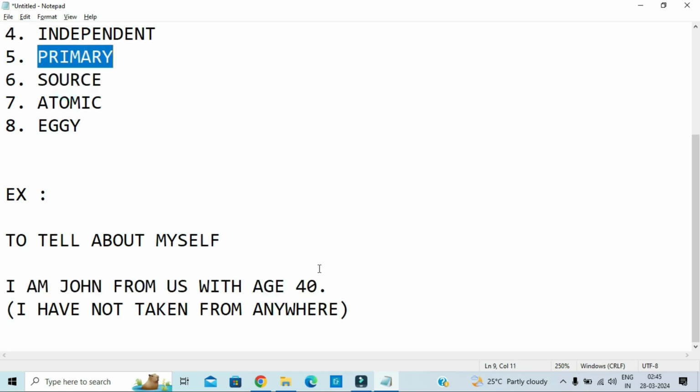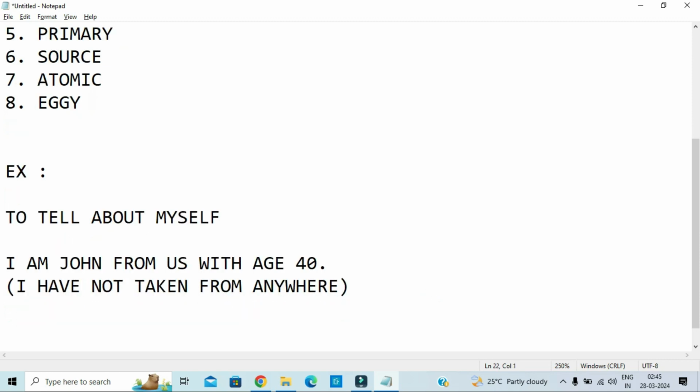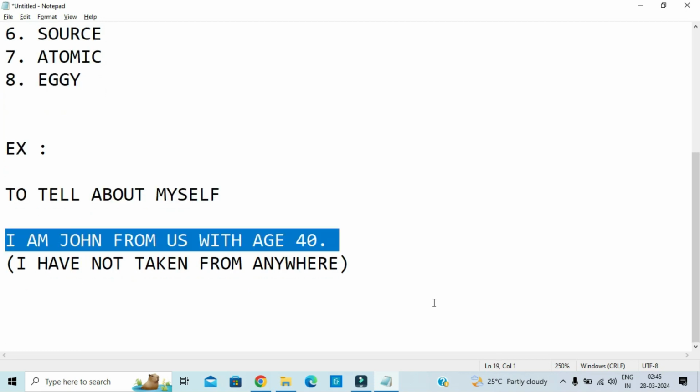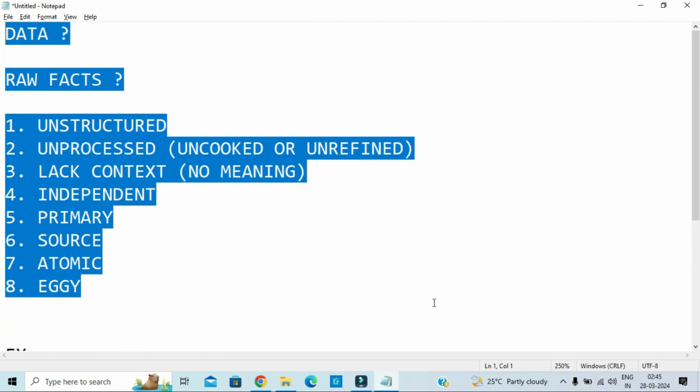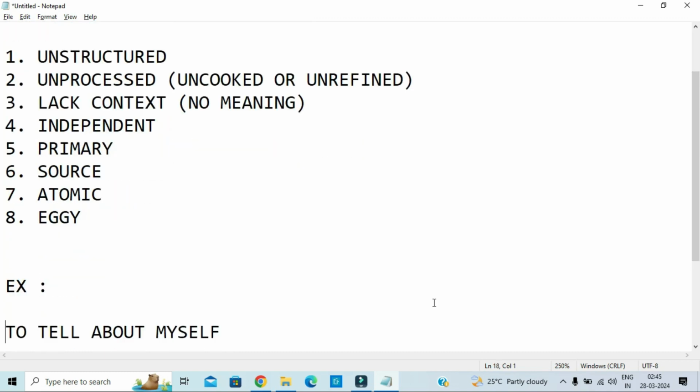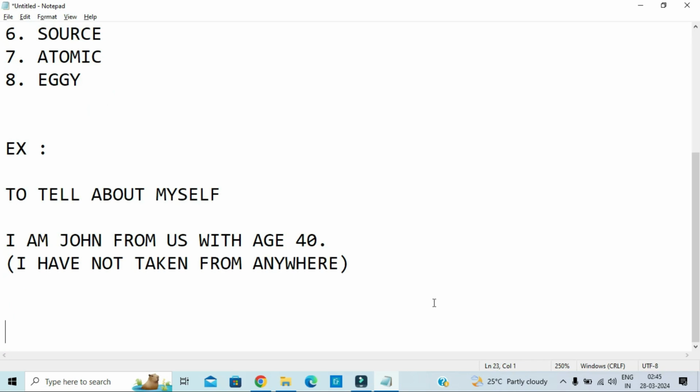Primary is also known as base data. From this data so many things will be created. In the next step we'll get to know about a lot of things from this data. It's the initial data. We can also say this as atomic data. Atomic data is data that cannot be further divided, because it's the first initial data that we have taken. It's also known as AGI. So hence data is represented in these words. I hope you have understood what is meant by data. Now let's get to know more about data.